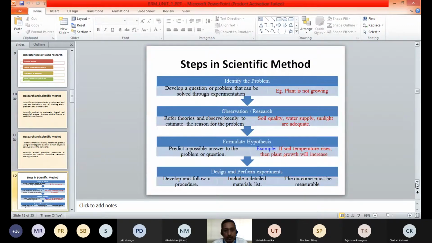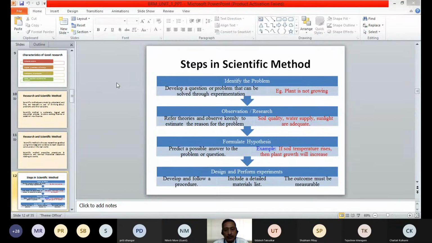Now, the steps in scientific method: what all steps we use for scientific method. When we are using any scientific method, there are different steps, and as we have already discussed, the steps are sequential. Those steps are put into a logical sequence so that we can get desired results. The first step in any scientific method for conducting a research is identification of problem.